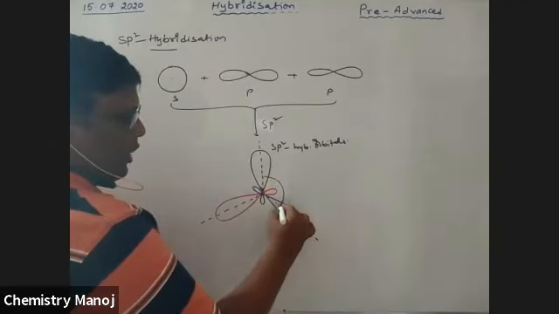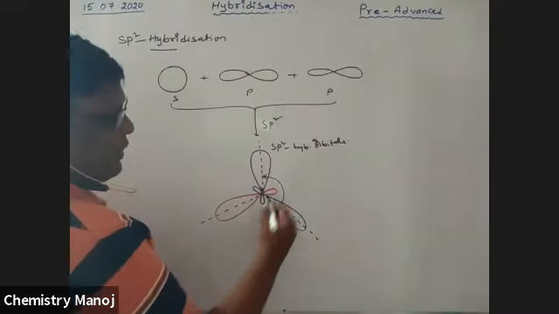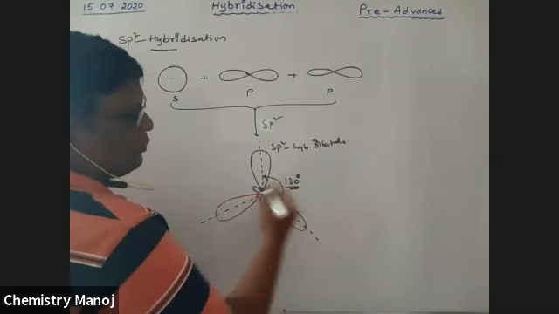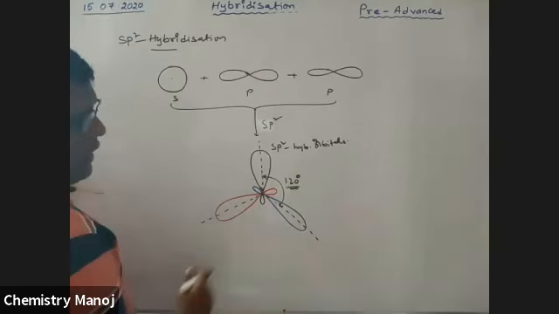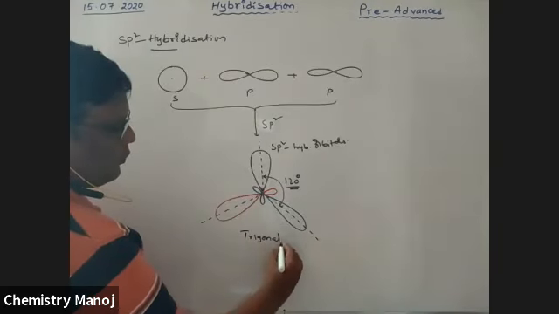Between any 2 hybrid orbitals, all hybrids have equal separation, that is, an angle of 120 degrees. So the shape of 3 hybrids is trigonal planar.